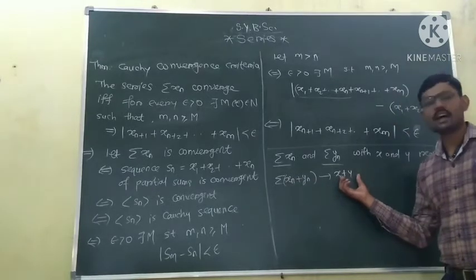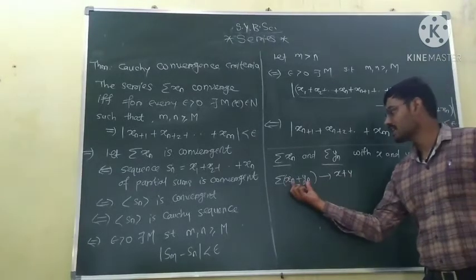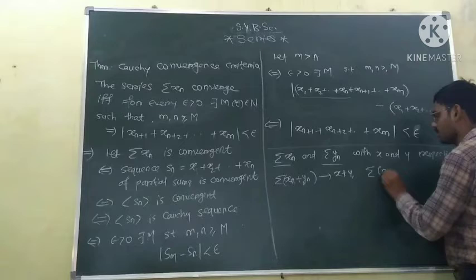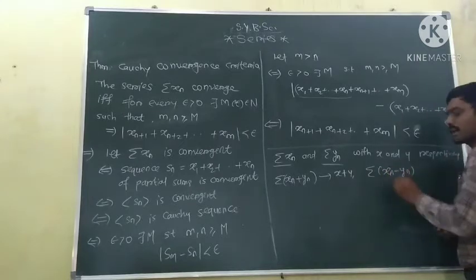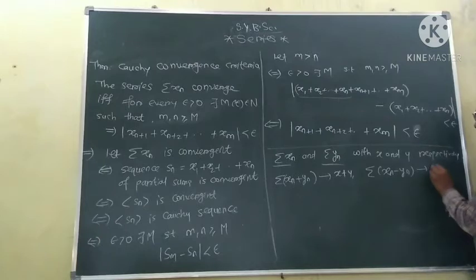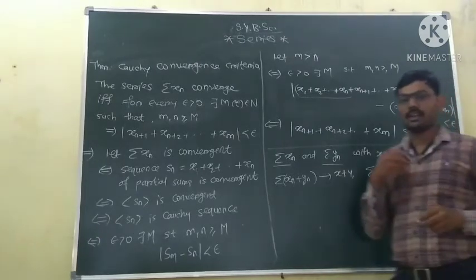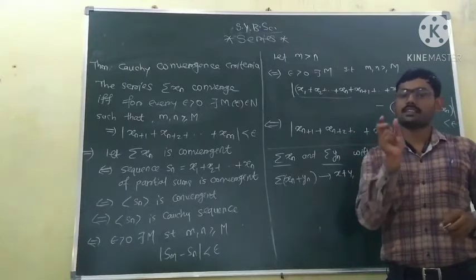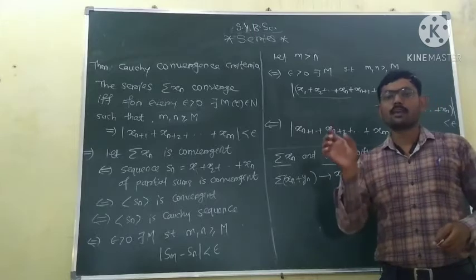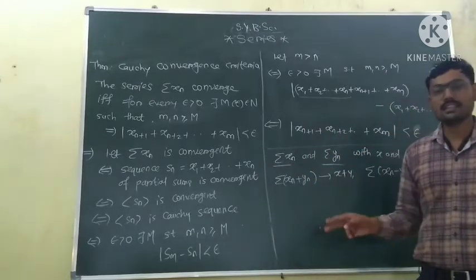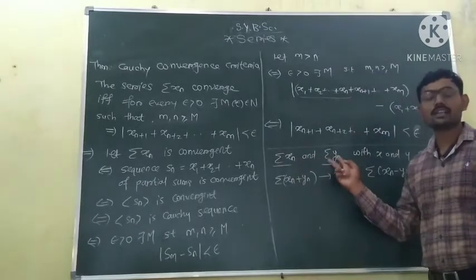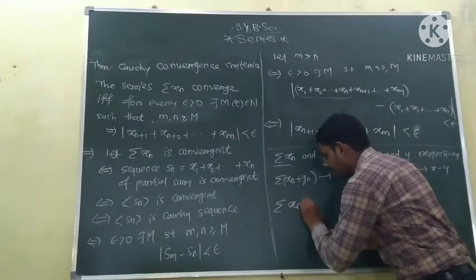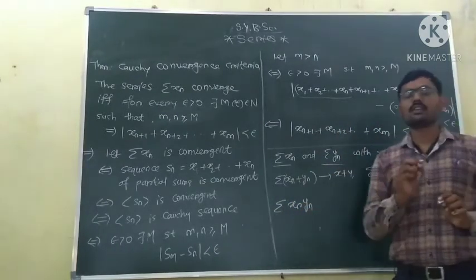You don't need to do anything hard in proving that the series is convergent to x plus y. Also, the difference series xn minus yn is also convergent and converges to x minus y. But in sequences, if x and y were 2 sequences, then x into y is also convergent and converges to the product of limits. But here, in series, if x and y are 2 series, then it is not necessary that the series xn into yn will be convergent.